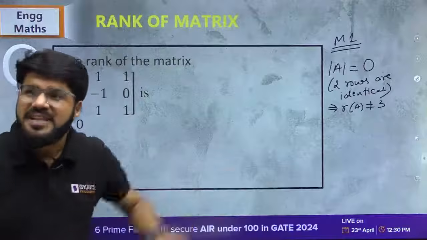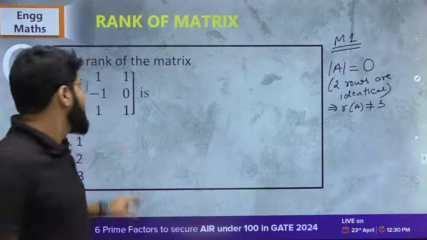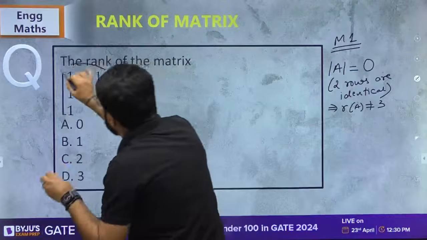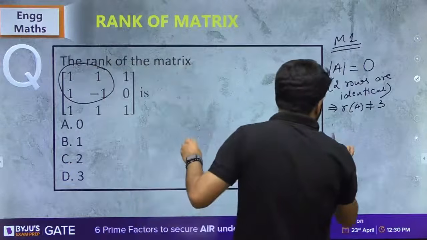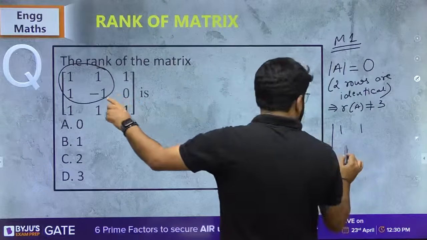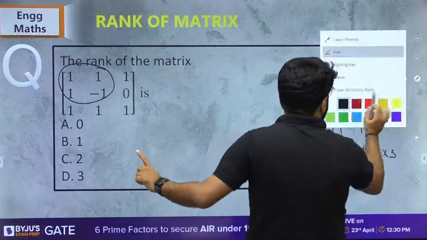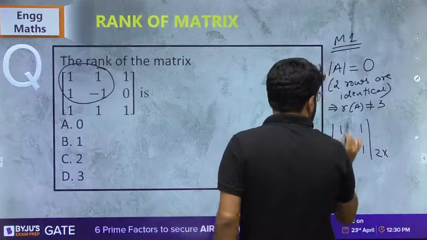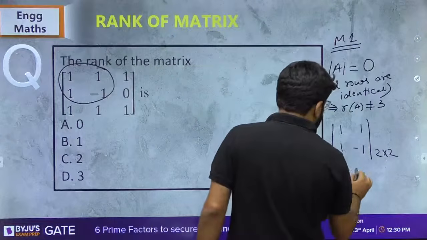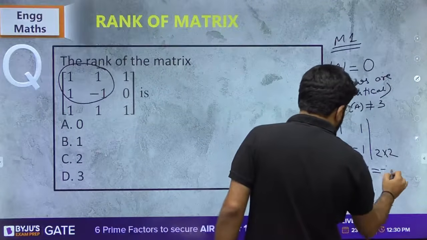Now what will I do? First I am telling that rough method again. Now I will take out any 2 cross 2 minor. Let's pull it out, okay? Now I will take out any 2 cross 2 minor: 1, 1, 1, minus 1. This is a 2 cross 2 minor, and that is minus 1, which is equal to minus 2.